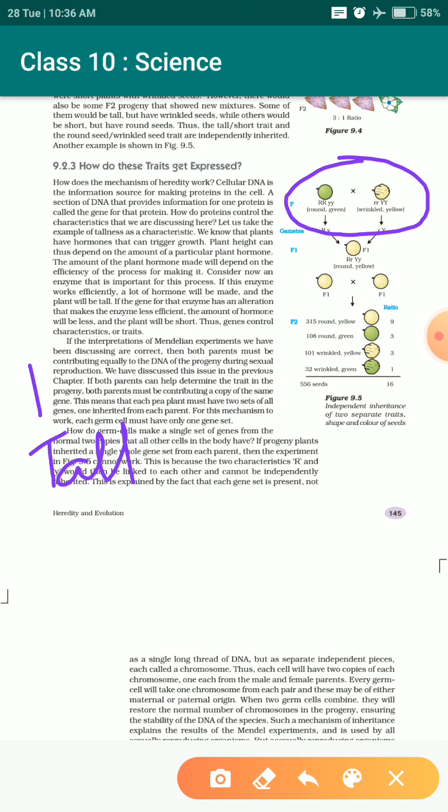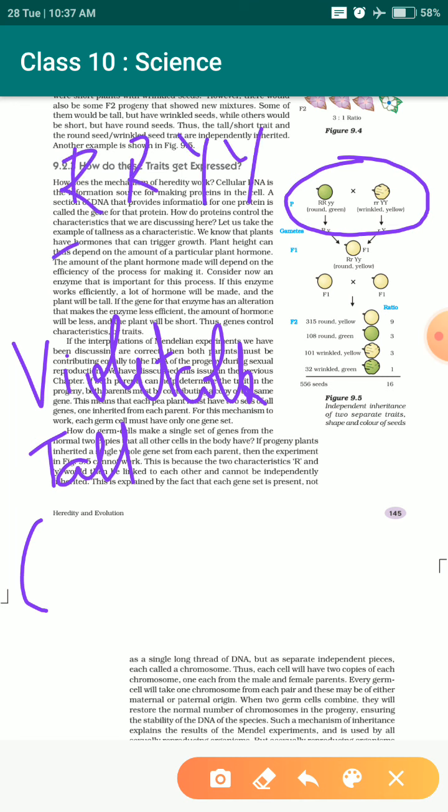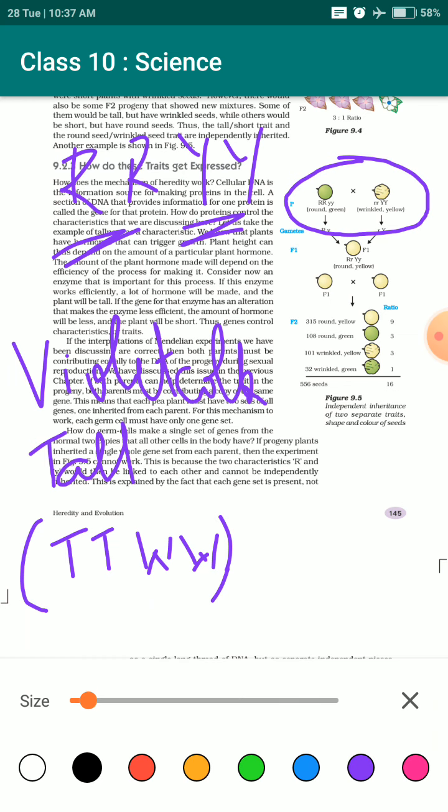No need to take red color, take violet color. The characters you have to take, just like I took capital R, capital R, capital Y, capital Y, for round and yellow, similarly you will take capital T, capital T, capital W, capital W. Tall violet. This is one parent.